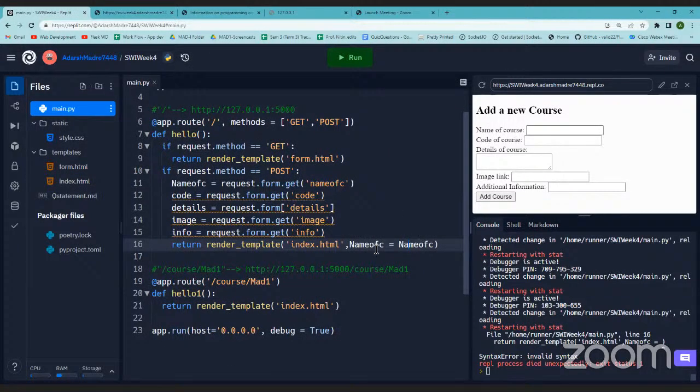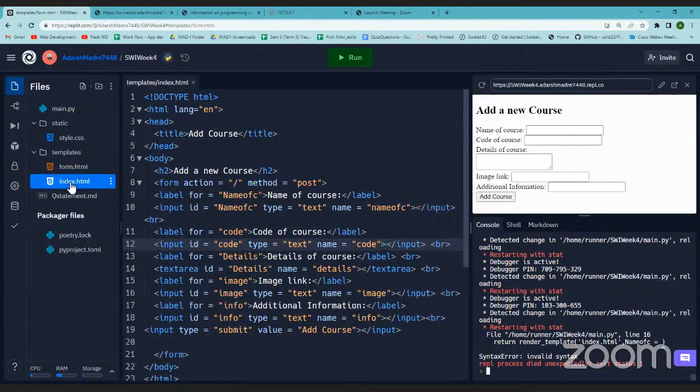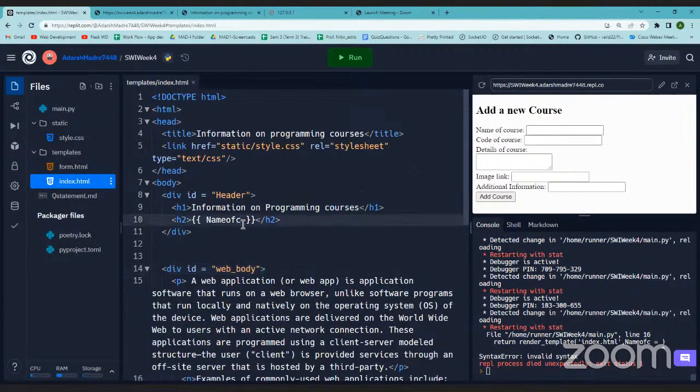It will be assigned to this name of C, and this name of C is used in the HTML. If I wrote this as course name, I will have to address that particular thing here the same, whatever I'm assigning. This is one way.